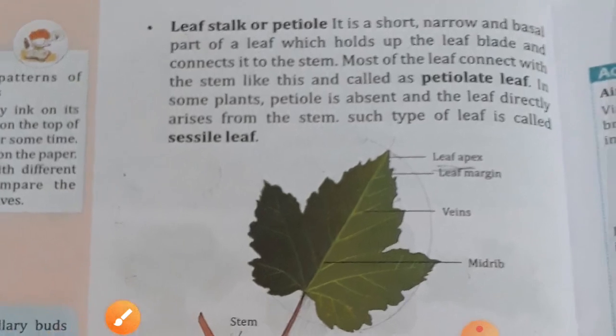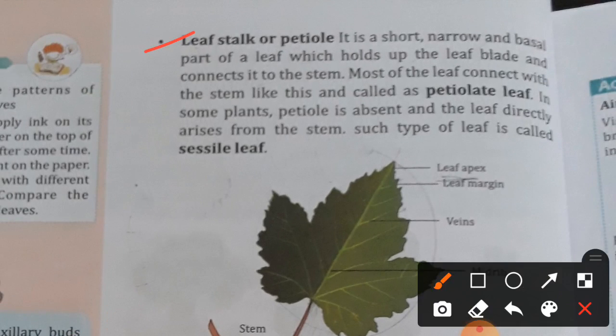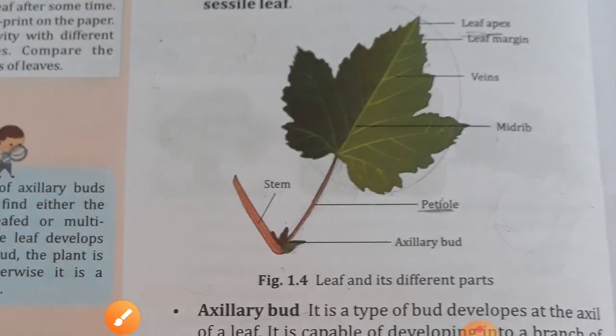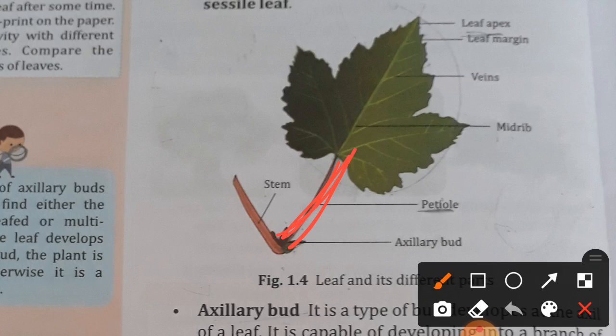Now next, leaf stalk or petiole. It is a short, narrow and basal part of the leaf which holds up the leaf blade and connects to the stem. Most leaves connect with the stem like this and are called petiolate leaves. Here you can see this is the petiole of the leaf. This is the part which connects the leaf blade to the stem. It is called petiole. If a leaf bears a petiole, that is called a petiolate leaf. If the petiole is absent, that is called a sessile leaf.